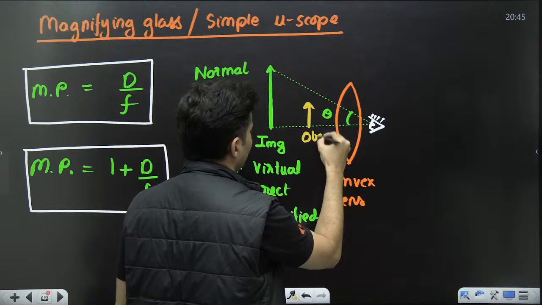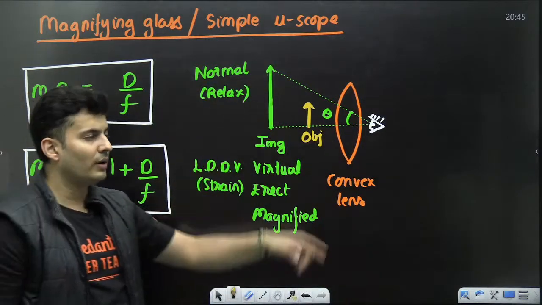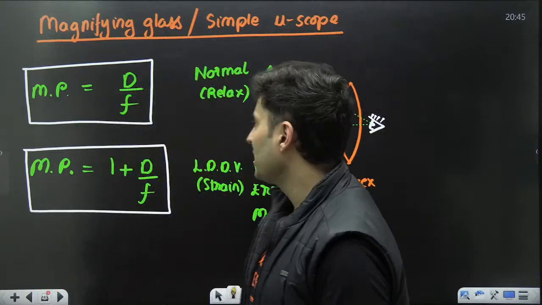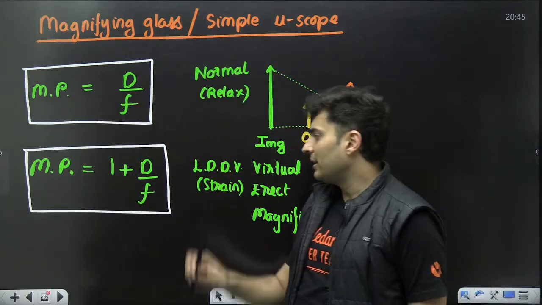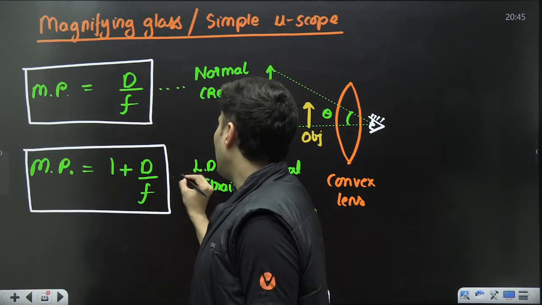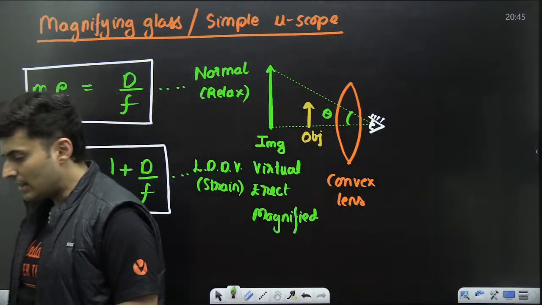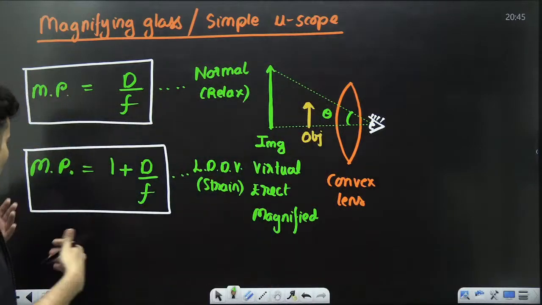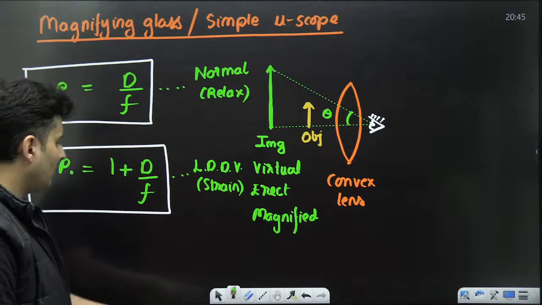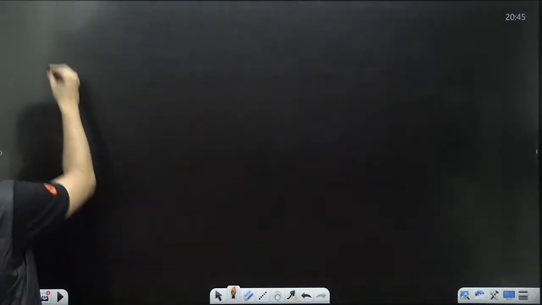This was your object. The object is placed before the focus, only then will you get a virtual, erect, magnified image. So when it is relaxed, it is D by F, and when it is strained, it is 1 plus D by F. Clear? You don't have to remember how to derive the formulas. That is not there for NEET. Don't waste your time on such things. Direct formula questions will come.